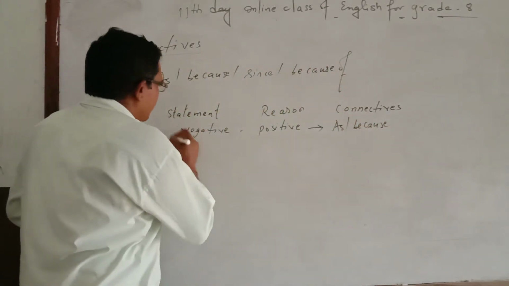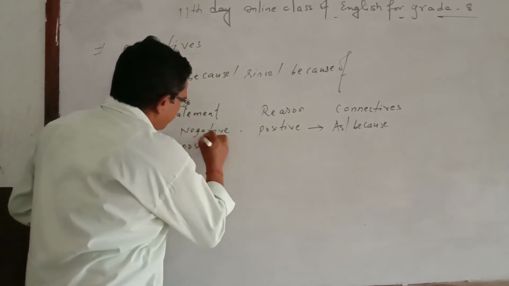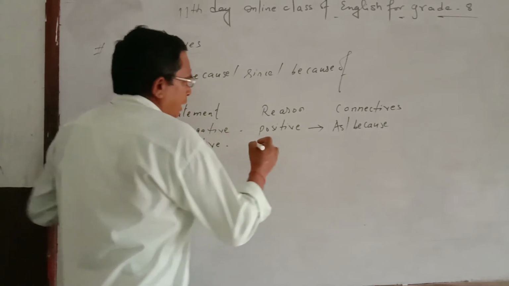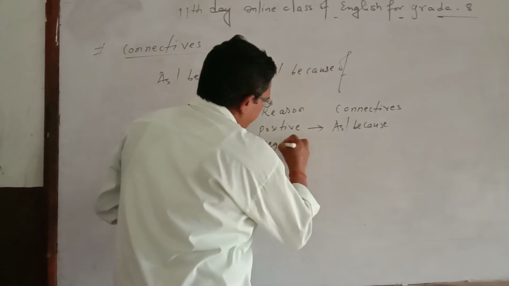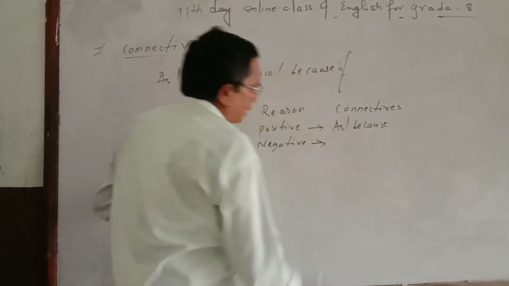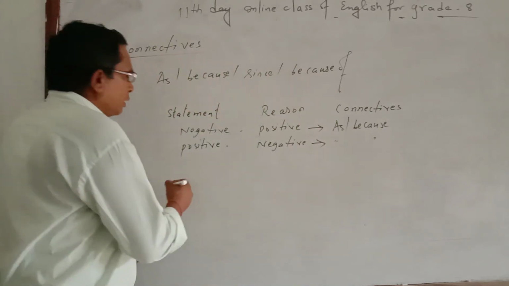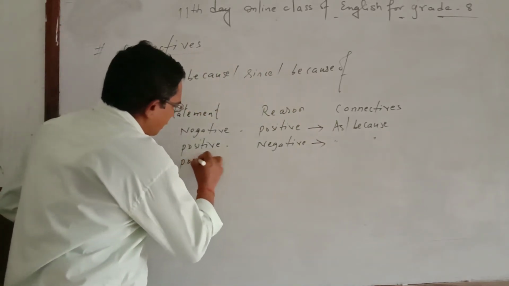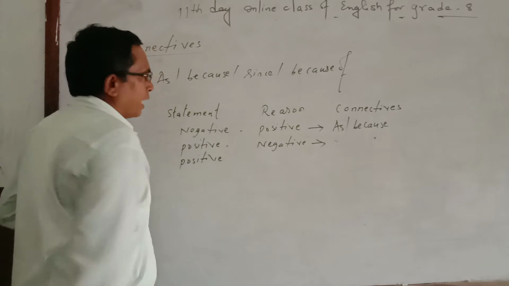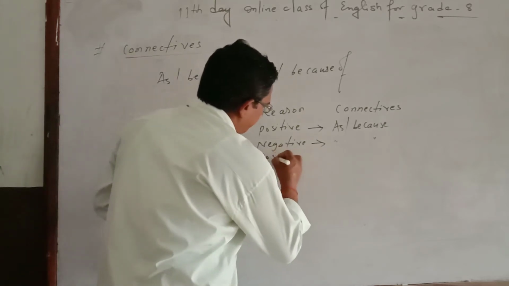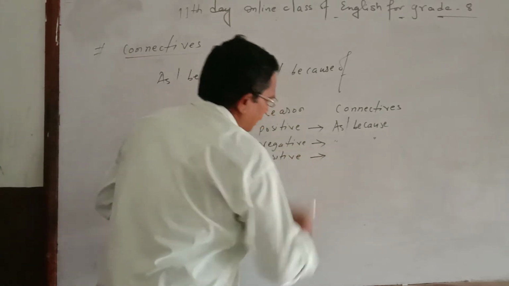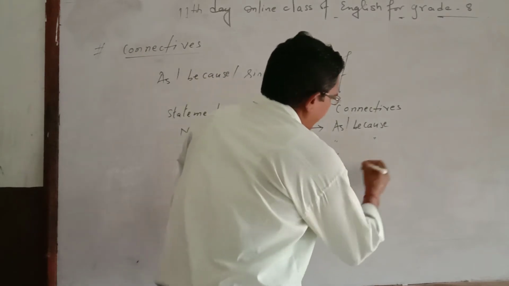Similarly, if statement is positive and reason is negative, there also you can use either as or because. Similarly, if both statement and reason are positive, at that time also you can use either as or because.